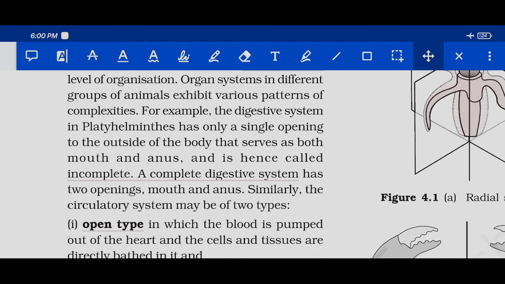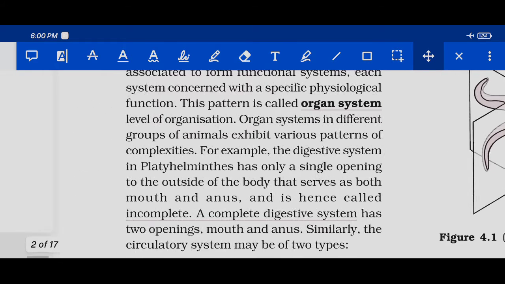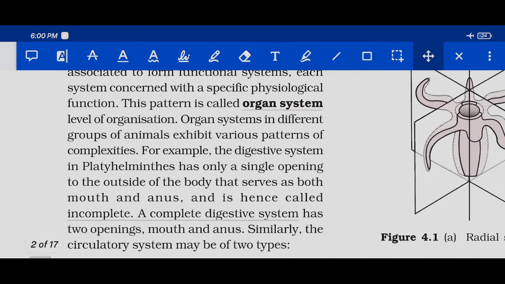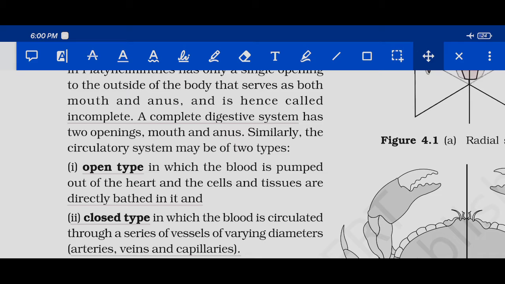Okay, see, by this example you can come to know what the above statement meant. What was the above statement? Organ system is different in different groups of animals, exhibiting various patterns of complexities. So in Platyhelminthes the complexity was that there was only one opening that acts as both mouth and anus. And then in humans we have complete type of digestive system, in which we have one mouth and one anus. Then coming to the circulatory system, open type and closed type.